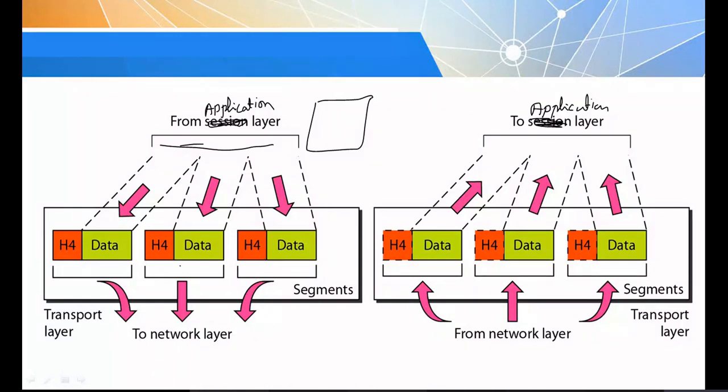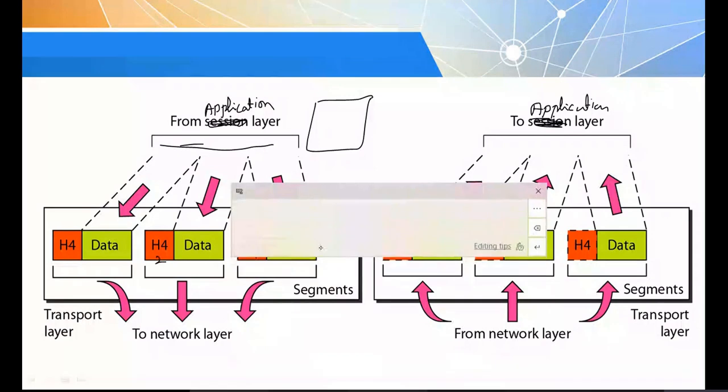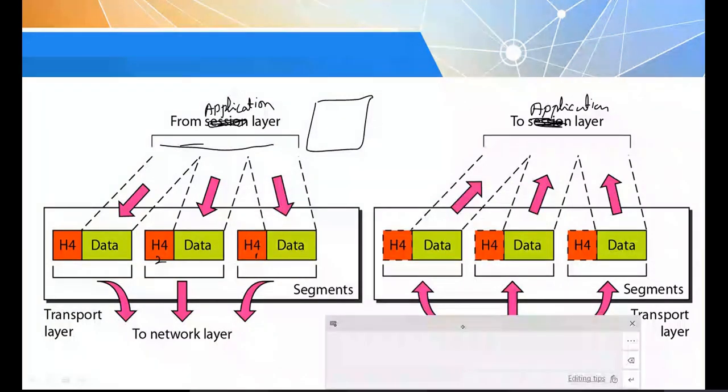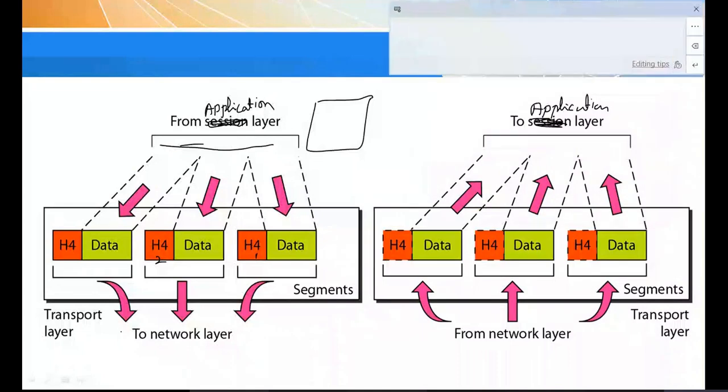If you want to go into detail, for each segment it gives a number, because when the data is received at the destination, it should be reassembled. So this segment numbering is very important.